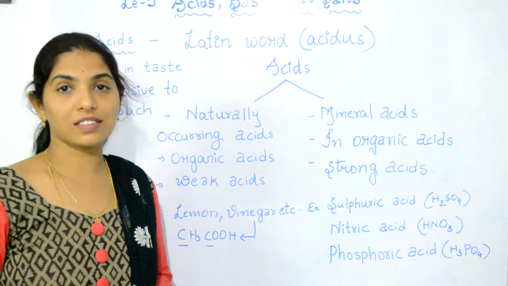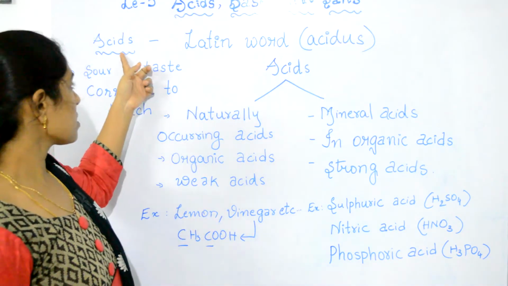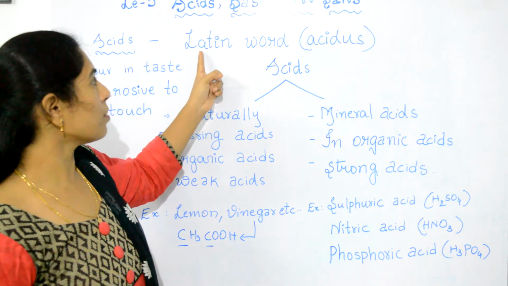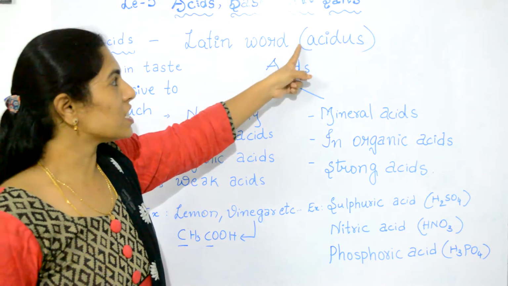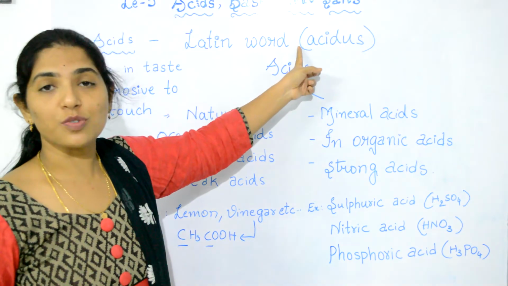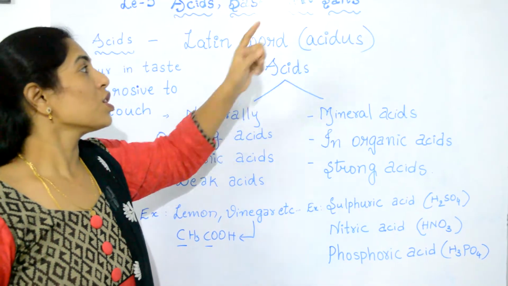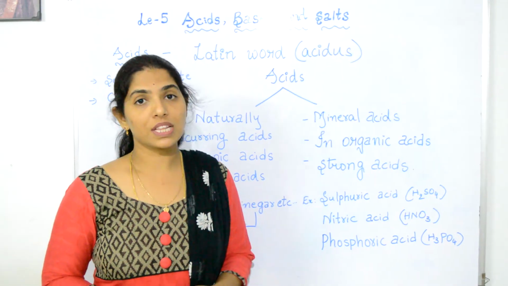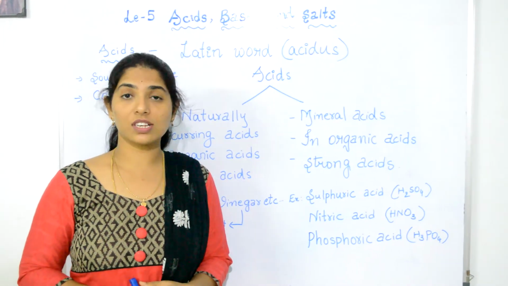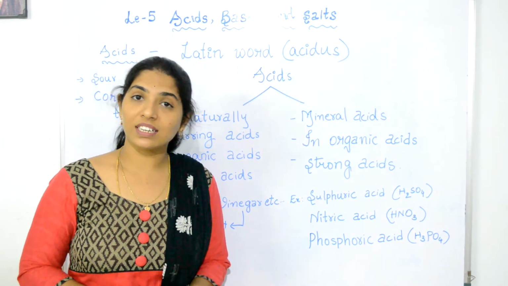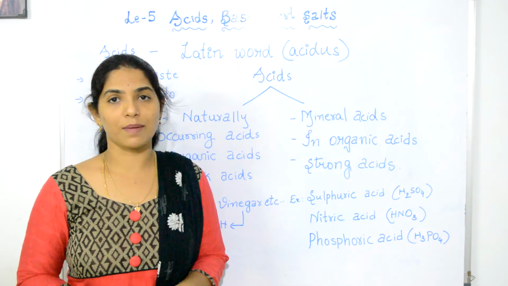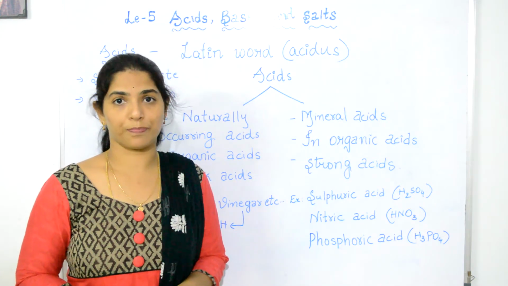So first let us learn about acids. The term acid is derived from the Latin word acidus, which means sour. Some of these food items like tomatoes, lemon, vinegar, etc. are sour in taste. It is because of the acidic substance present in them, that is, acids present in them.